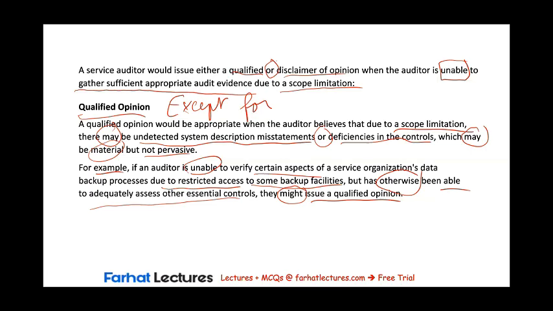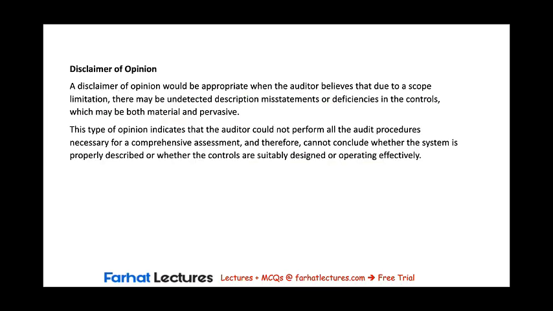Now, when does the auditor issue a disclaimer of opinion? Again, when there is a scope limitation, but this time the potential undetected misstatements or deficiencies in the controls may be both material and pervasive. In this case, the auditor could not perform all the audit procedures necessary for a comprehensive assessment and therefore cannot conclude whether the system is properly described or whether the controls are suitably designed or operating effectively, meaning that the auditor was unable to gather sufficient appropriate audit evidence to provide a basis for an opinion, and therefore the auditor may not issue an opinion.